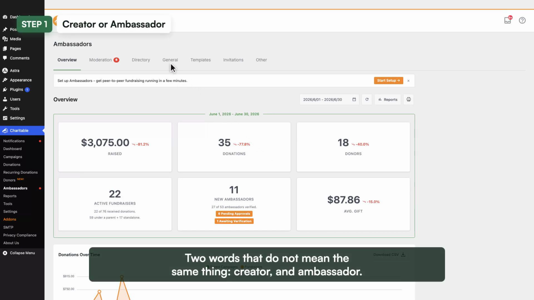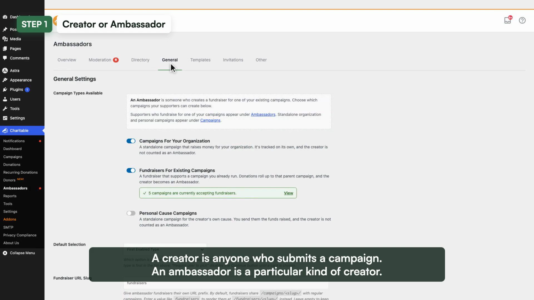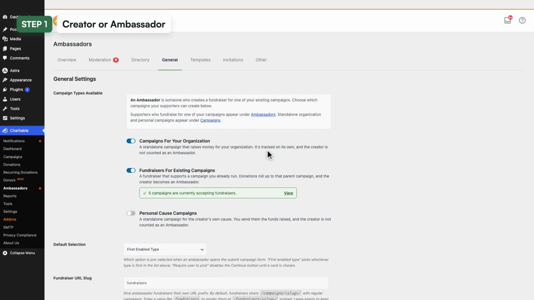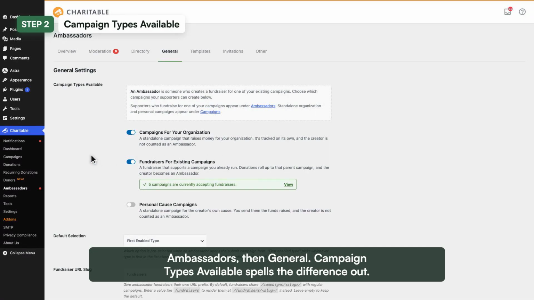Two words come up constantly in ambassadors, and they do not mean the same thing: creator and ambassador. A creator is anyone who submits a campaign. An ambassador is a particular kind of creator, and the difference decides where they show up and how their money is counted.